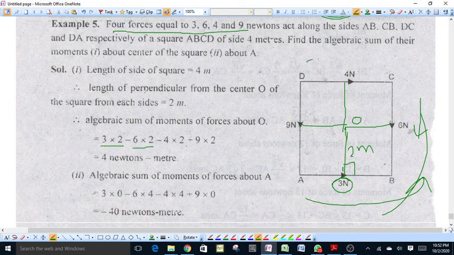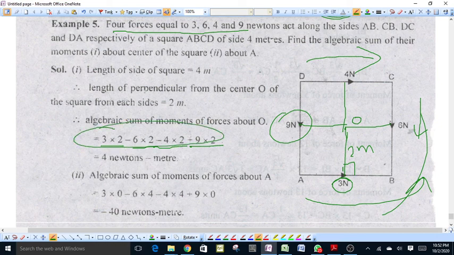The force of 4 newtons along DC will produce a negative moment, minus 4 into 2. Again, the force along DA, which is 9 newtons, produces an anti-clockwise moment, taken as positive. The net resultant of all these moments will be equal to 4 newton meters, which is positive.